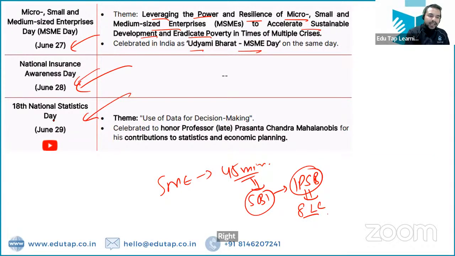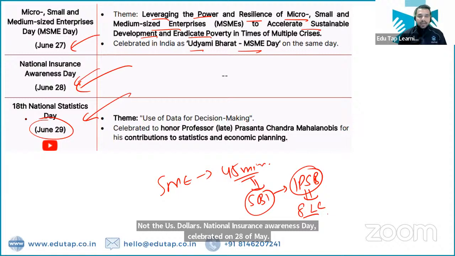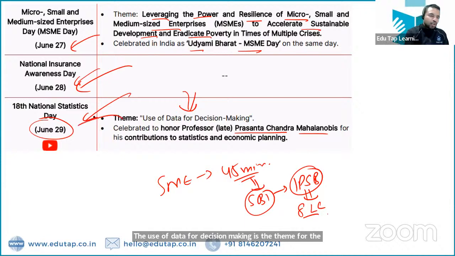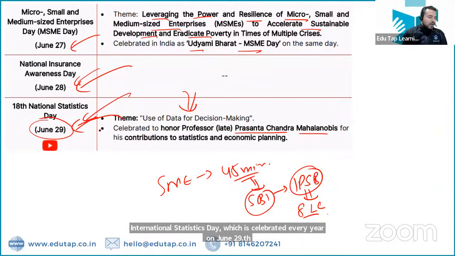National Statistics Day is celebrated on June 29 every year, and it is celebrated to honor Professor PC Mahalanobis, right? And the theme for this year is use of data for decision making. So use of data for decision making is the theme for the 18th National Statistics Day, which is celebrated every year on June 29. So with this, my dear friends, we have covered so many important days.